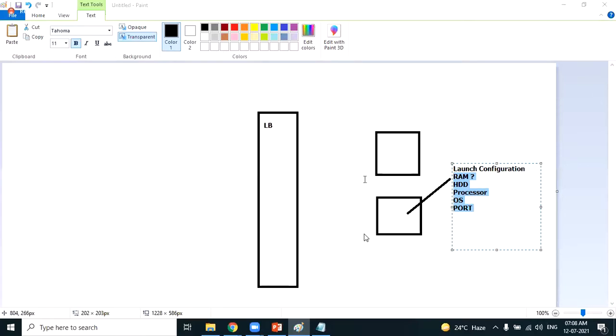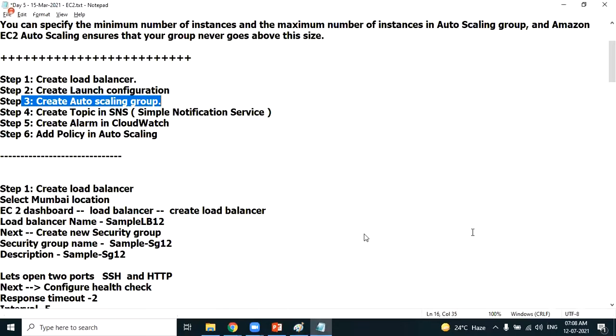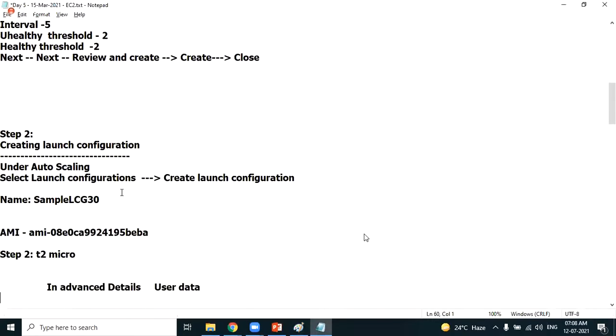Let's move ahead. So we have discussed the importance of launch configuration. Let's create the launch configuration. Step 1, load balancer is done. Step 2, launch configuration. How to create a launch configuration.